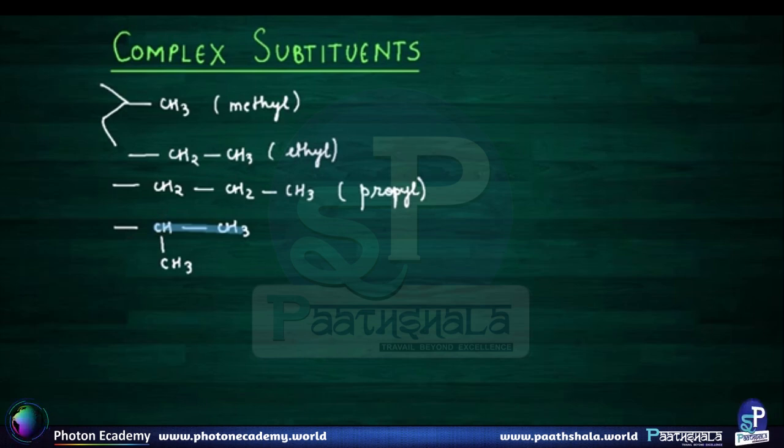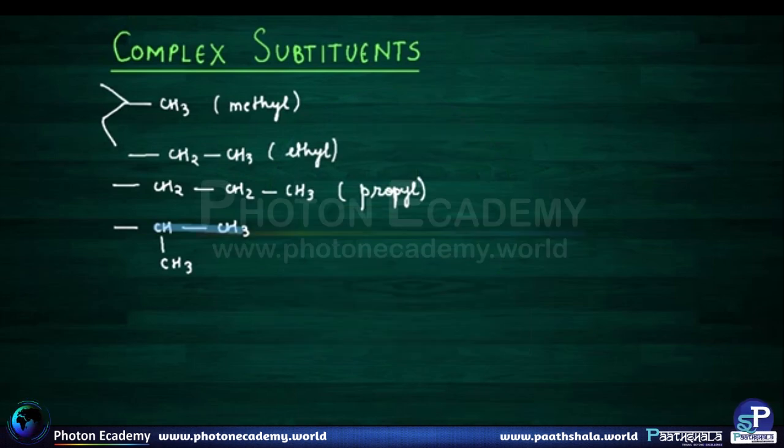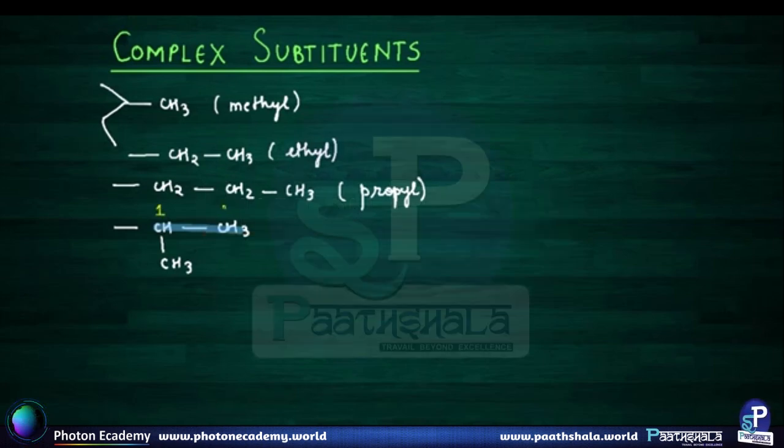The next rule that comes into the picture is numbering. You need to do the numbering of the complex substituent chain just as we did in the nomenclature of alkanes, but here you need to keep one thing in mind: number 1 will start from this carbon atom only. Okay, so this is 1, this is 2.